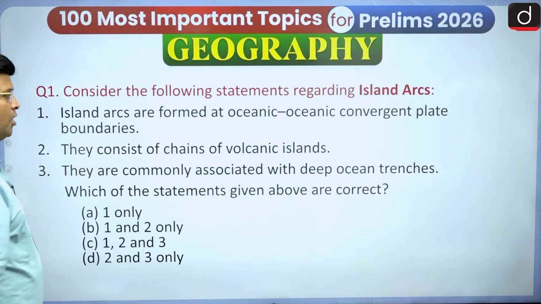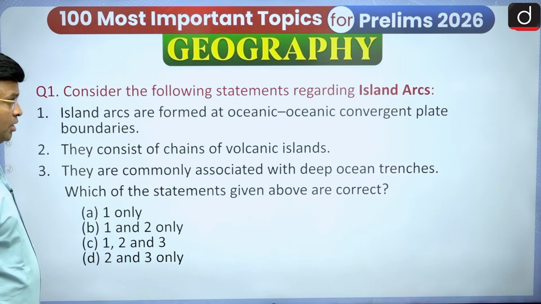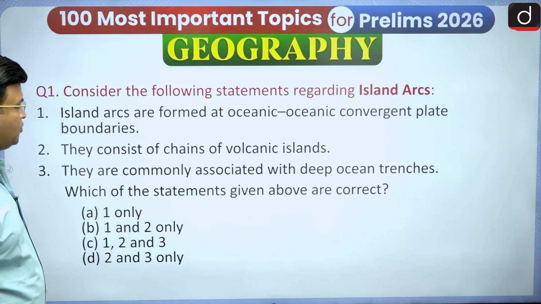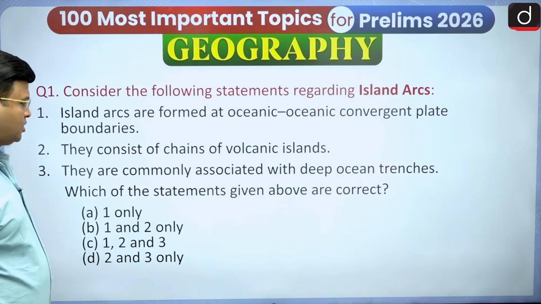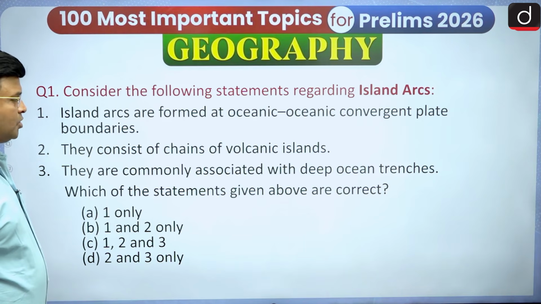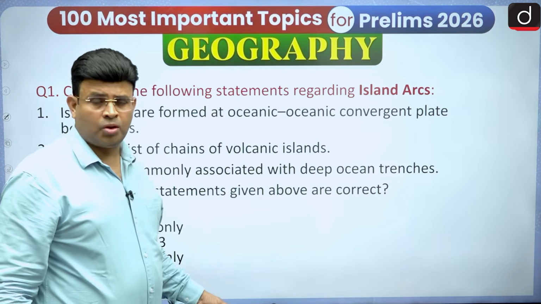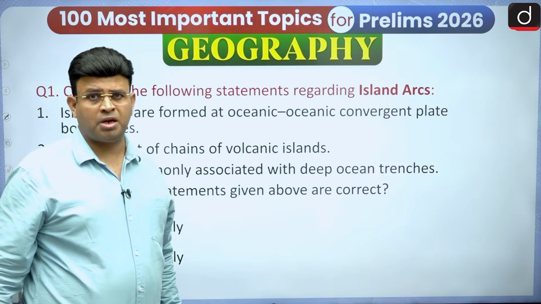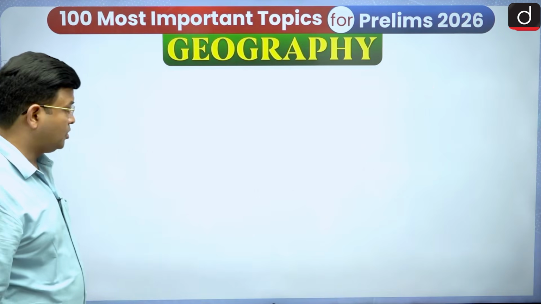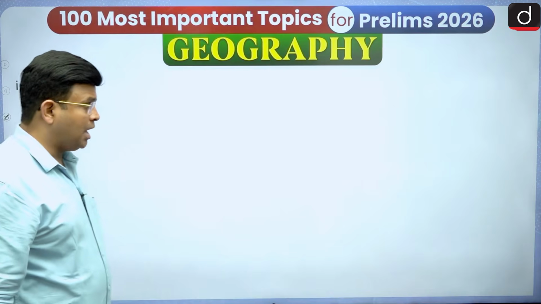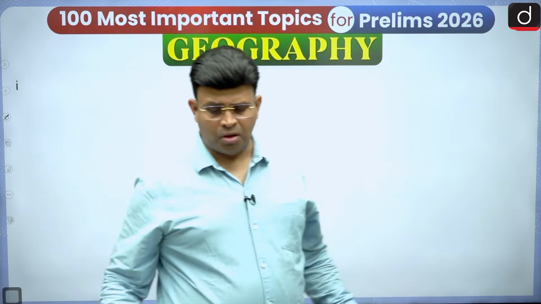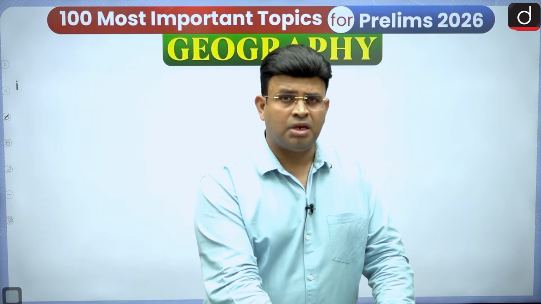Consider the following statements regarding island arcs. The island arcs are formed due to oceanic convergent plate boundaries. You have to see whether it is right or wrong. They consist of chains of volcanic islands. You have to say yes or no. They are commonly associated with deep oceanic trenches. Yes, they have a trench or not. The deep oceanic trenches are the deepest part of the ocean.